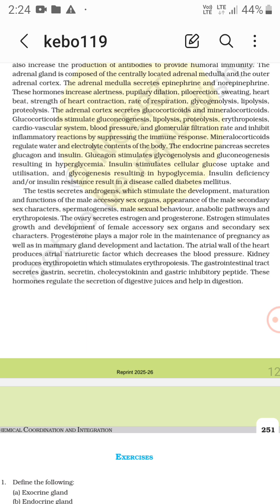Now progesterone plays a major role in the maintenance of pregnancy as well as in mammary gland development and lactation, right? The atrial wall of the heart produces atrial natriuretic factor which decreases the blood pressure. The kidney produces erythropoietin which stimulates erythropoiesis.